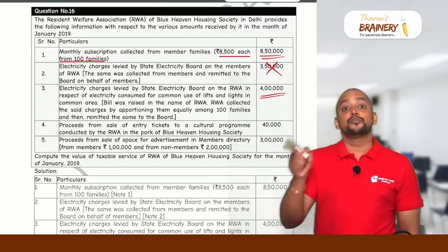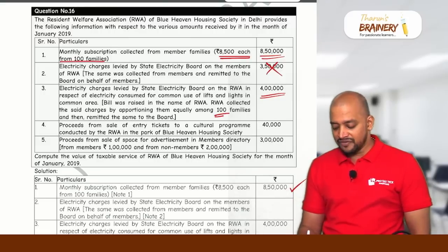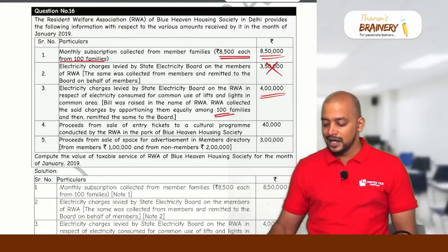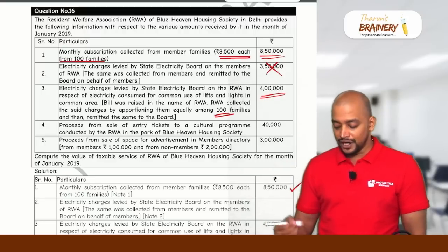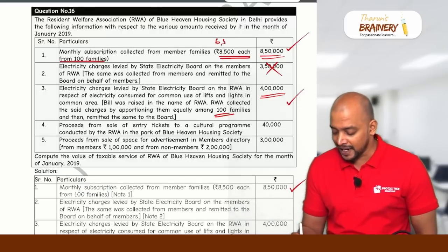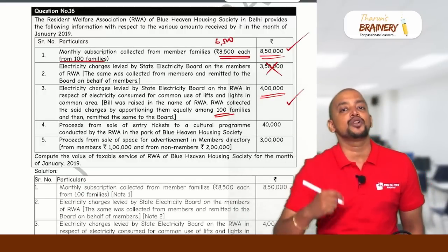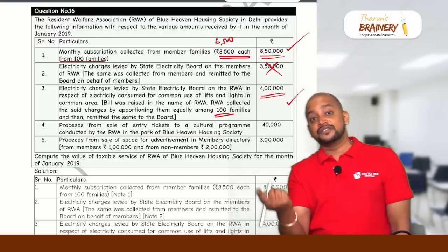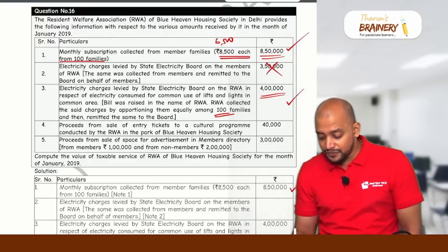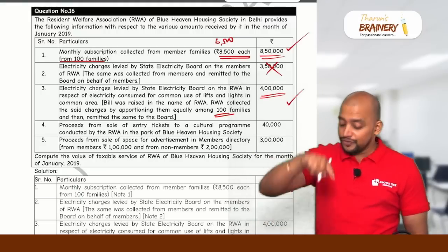So in this case, this 4 lakhs is apportioned. Already 8,500 each. Now for 100 families, 4 lakhs apportioned means 4 lakhs divided by 100, that is 4,000. So therefore it will definitely be taxable. And sir, what if this is 6,500? 6,500, but if you add this 4,000, monthly it will become more than 7,500, so it will become taxable. See, 6,500 is exempted, but the moment this 4,000 is added, 10,500, it exceeds 7,500, therefore it will become taxable.